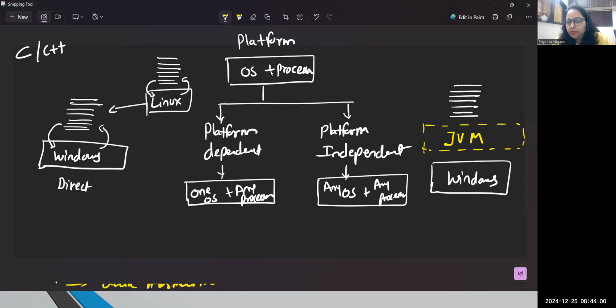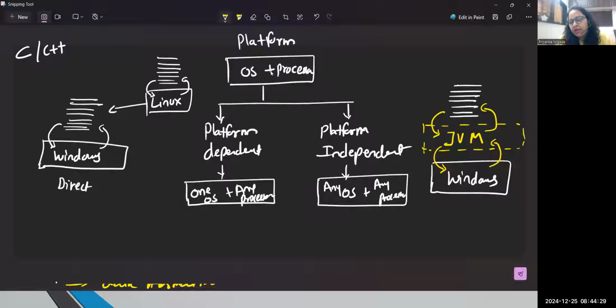Every Java program is executed only through the JVM. Once you write the code, it passes to the JVM, and the JVM executes that code on the platform. Then whatever result comes from that platform, you see it again only through the JVM.